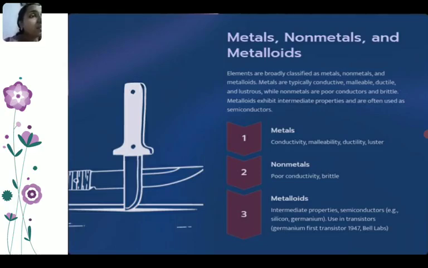Metalloids exhibit intermediate properties and are often used as semiconductors. Metals: conductivity, malleability, ductility and lustre. Non-metals: poor conductivity, brittle. Metalloids: intermediate properties, that is semiconductors like silicon and germanium, which are used in transistors. The first transistor, using germanium, was invented in 1947 at Bell Labs.